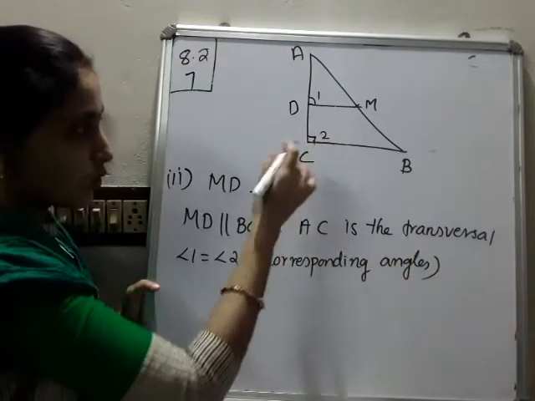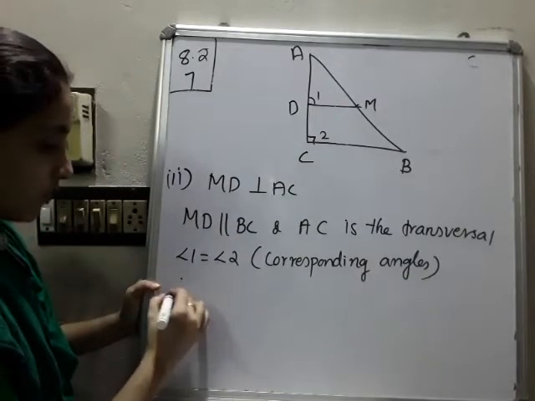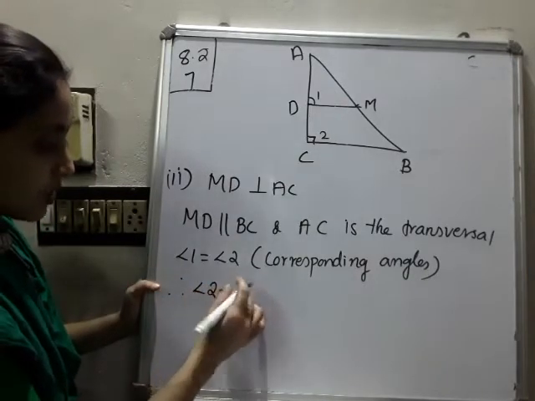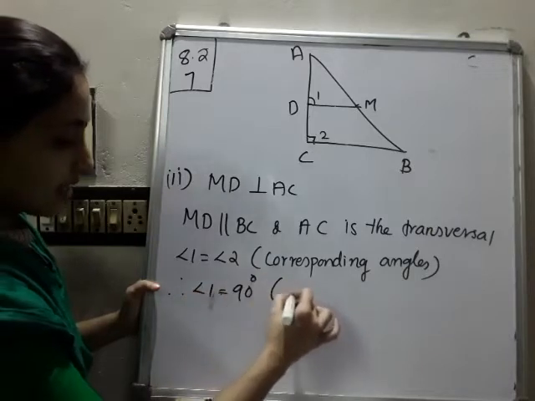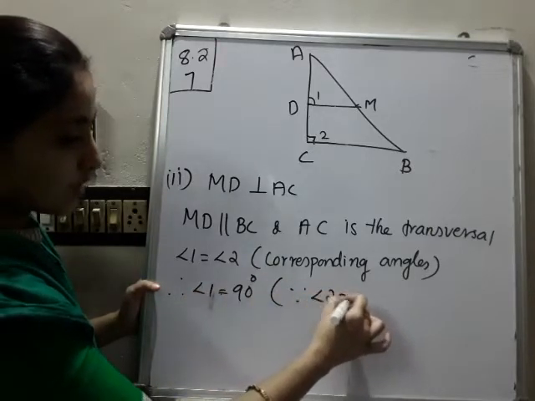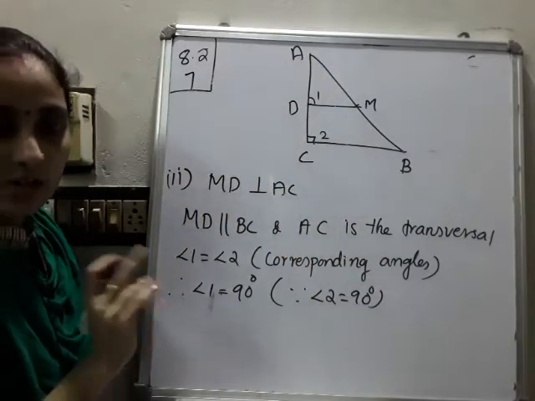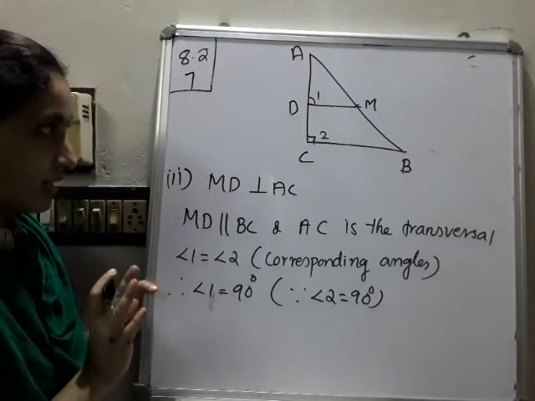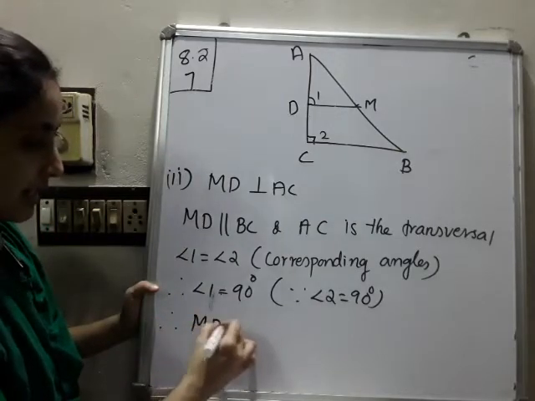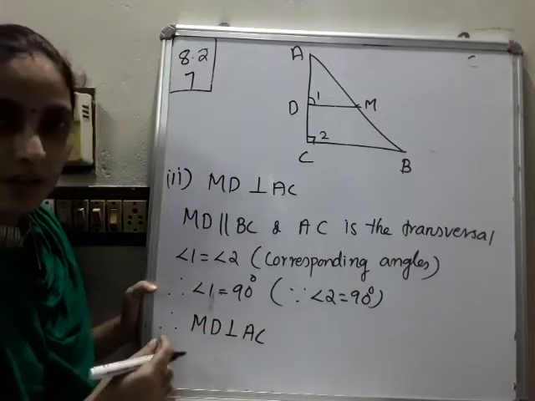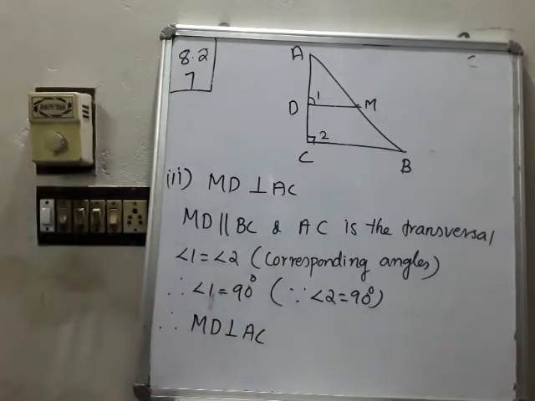And if angle 2 is equal to 90 degrees, then angle 1 is also 90 degrees. Therefore, we can write: angle 1 is equal to 90 degrees. The reason is angle 2 is equal to 90 degrees, and they are corresponding angles. Therefore, MD is perpendicular to AC. Perpendicular means the angle is 90 degrees. So please write on the second part.